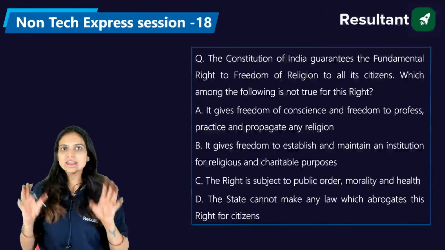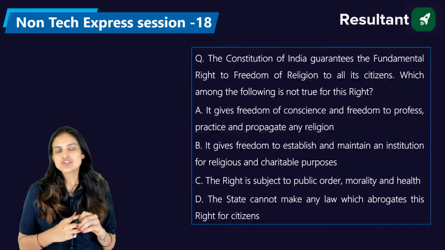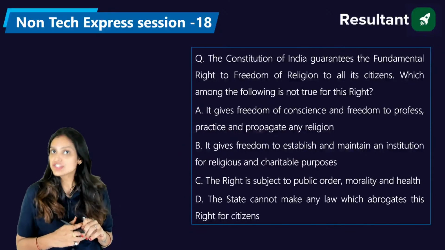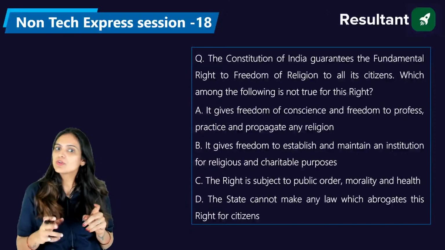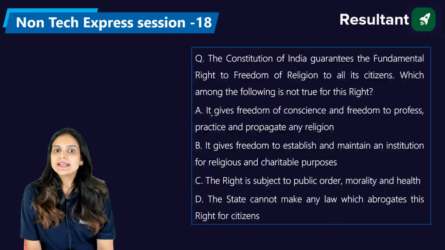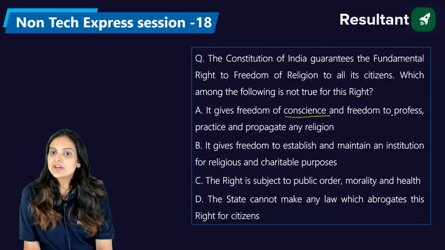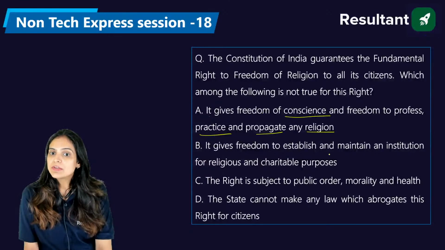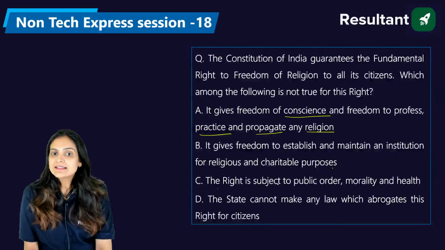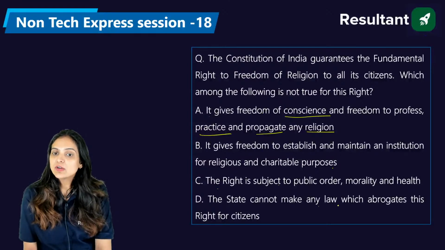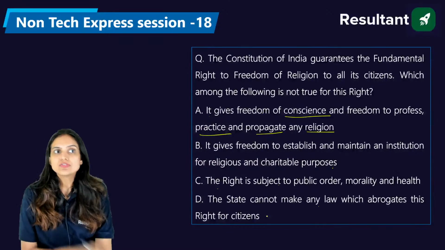Now again, this is a lengthy one, please read it carefully and then try to answer the question. The Constitution of India guarantees the fundamental right to freedom of religion to all its citizens. Which among the following is not true for this right? No issues, Siri, please study. It gives freedom of conscience and freedom to profess, practice, and propagate any religion. It gives freedom to establish and maintain institutions for religious and charitable purposes. The right is subject to public order, morality, and health. The state cannot make any law which abrogates this right for citizens. So kindly answer this question.